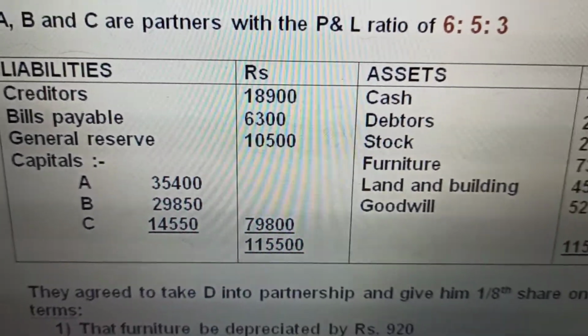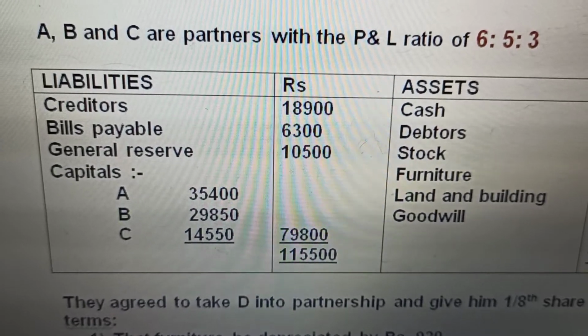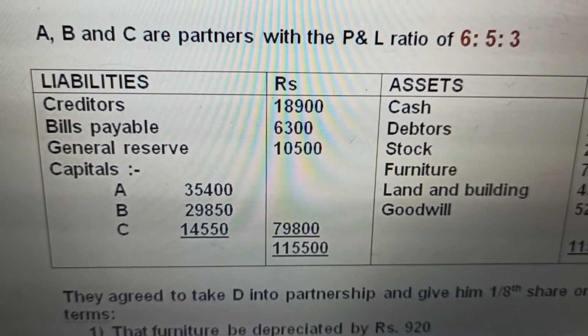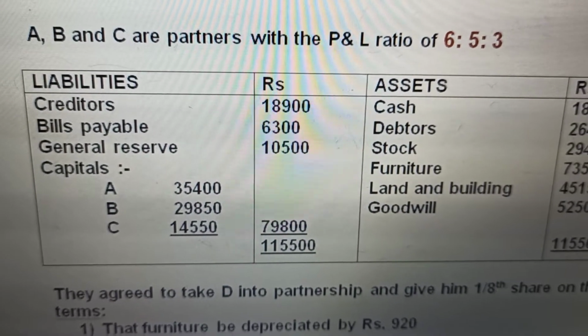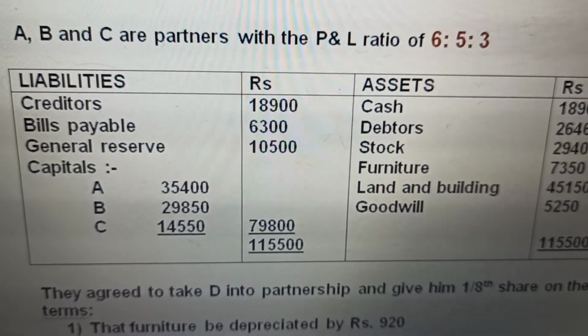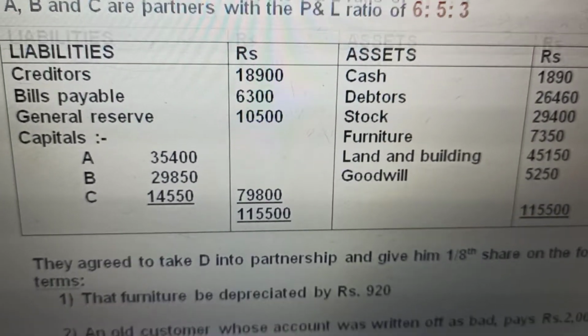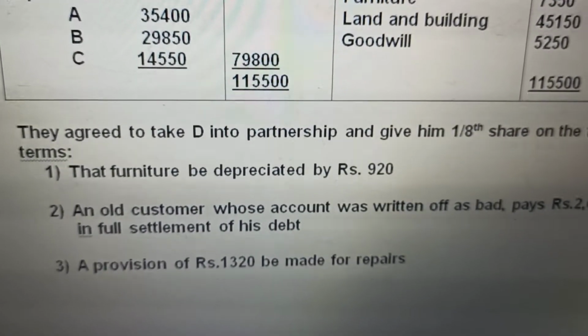You find the same illustration in your textbook; the question number must be different. A, B and C are partners with a profit and loss ratio of 6:5:3. These are the capitals given to us, and further the question says they agreed to take D into partnership and